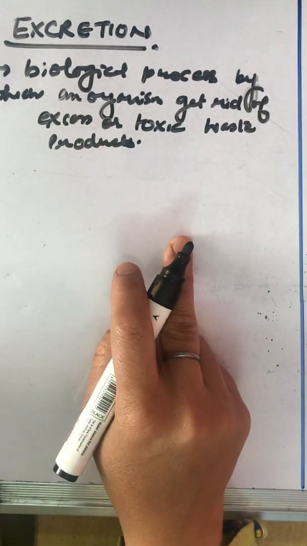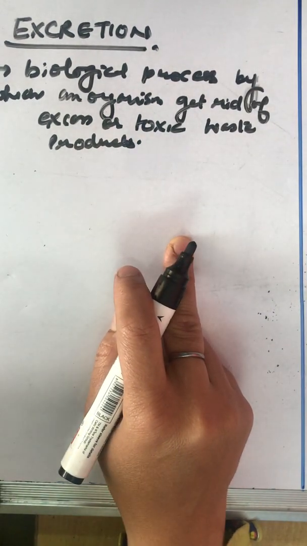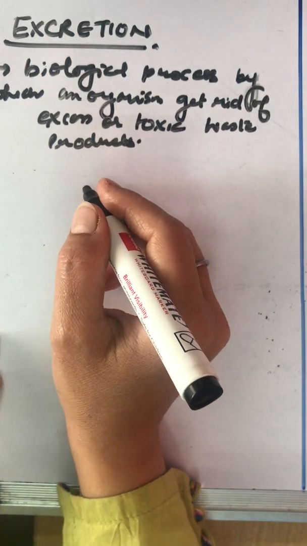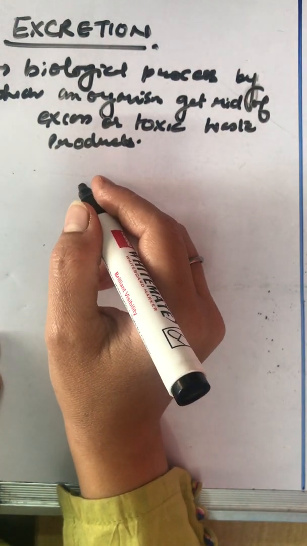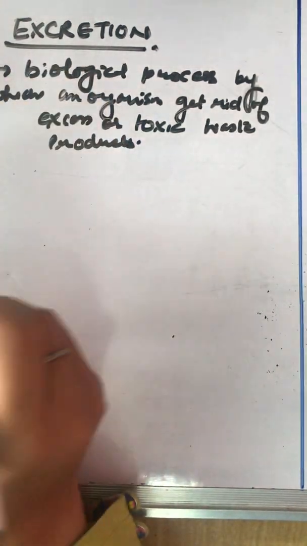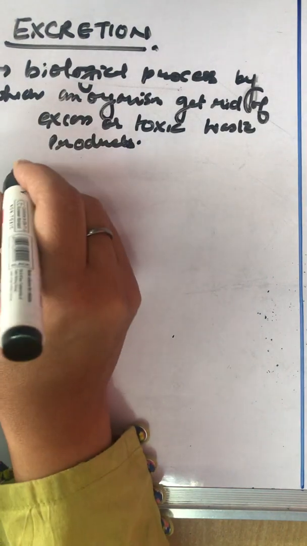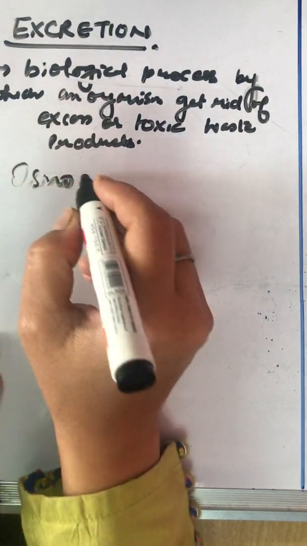from the body. There are two processes that we normally do to maintain homeostasis in living organisms. One is excretion, that means the biological process. Second is osmoregulation.